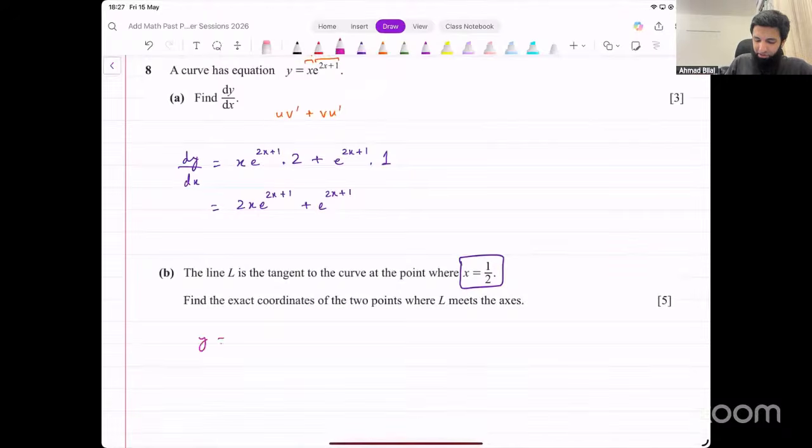The function is y equals x e raised to power 2x plus 1, and the derivative dy over dx is equal to 2x e raised to power 2x plus 1 plus e raised to power 2x plus 1. Okay, just give me a second.